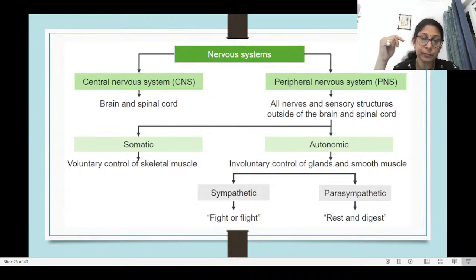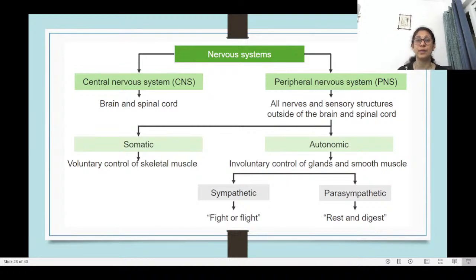Okay. You cannot control how much insulin will be produced in your body, right? Or how much thyroxine is going to be produced in your body. You cannot control all that. So the activity of the glands or the smooth muscles are a part of the involuntary control or the autonomic nervous system. The autonomic nervous system again can be of two types. One is sympathetic and the other is parasympathetic.